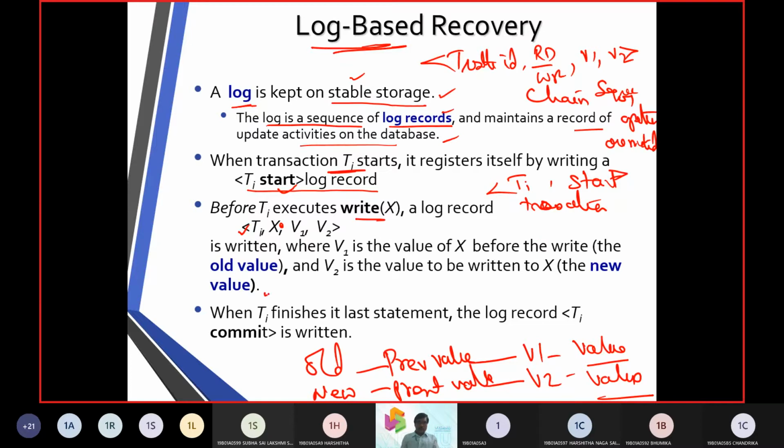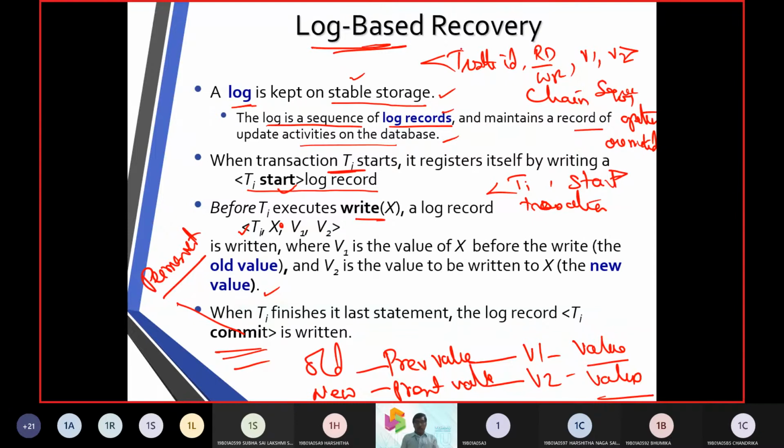Once a transaction is done, finally we make it a commit. That is nothing but making it permanent. In order to make the transaction permanent, we implement this with a commit operation.